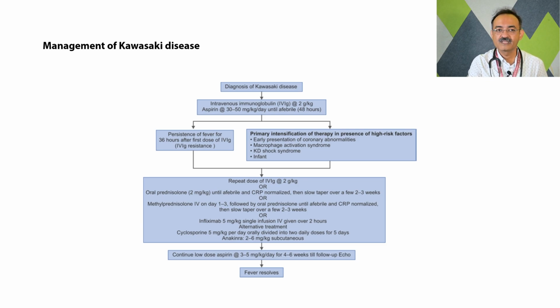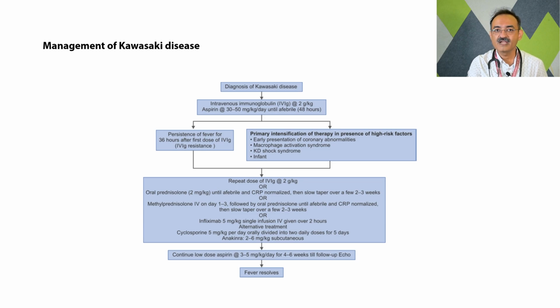Or we can start with methylprednisolone in the dose of 10 to 30 milligram per kg for 1 to 3 days, followed by oral prednisone, and then again taper over the next 2 to 4 weeks. Some centers also give infliximab 5 milligram per kg as a single infusion dose over 2 hours. So any one of the three, either oral prednisone, injection methylprednisolone, or infliximab, can be